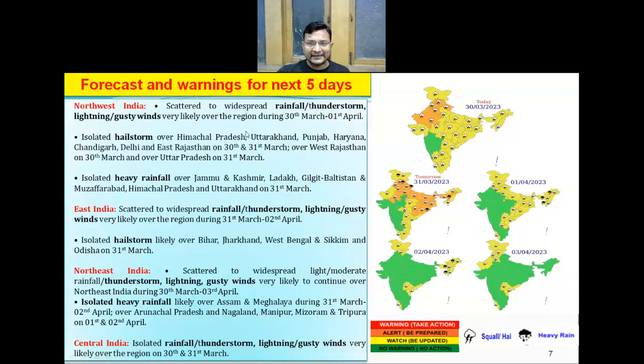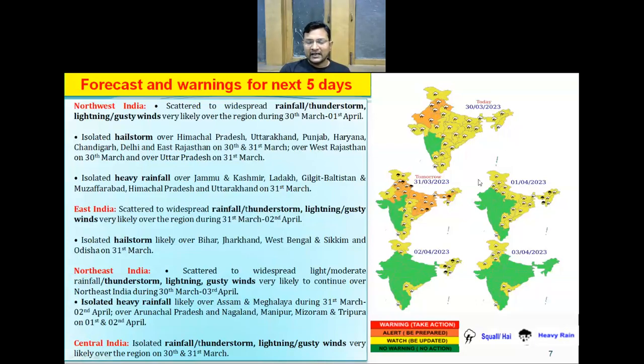So because of these synoptic features, if we look into the weather forecast for the next 5 days, in northwest India there will be light to moderate rainfall activity over many parts of northwest India during the next 2 days, that is till 1st of April. And isolated hailstorm activity is also likely over Himachal Pradesh, Uttarakhand, Punjab, Haryana, Chandigarh, Delhi, East Rajasthan on 30th and 31st of March, and over West Rajasthan on 30th March, and over Uttar Pradesh on 31st of March.